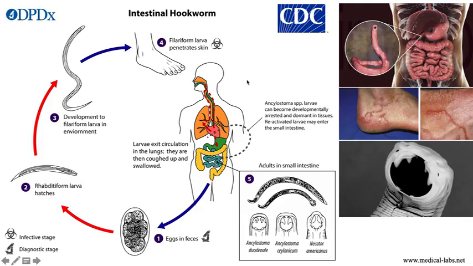So the last one is Ancylostoma duodenale. The Ancylostoma duodenale has a somewhat different life cycle. How it will enter the body, here are the differences. Look, first of all, we will find the adult in the small intestine. As I mentioned before, we can divide the life cycle into two forms.